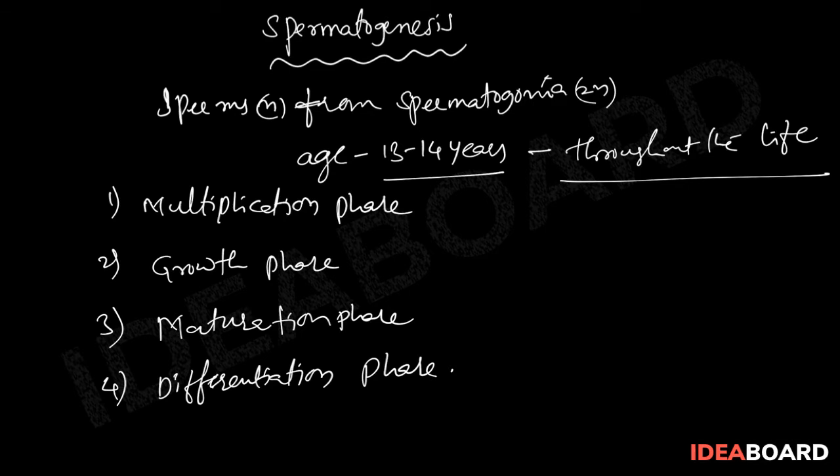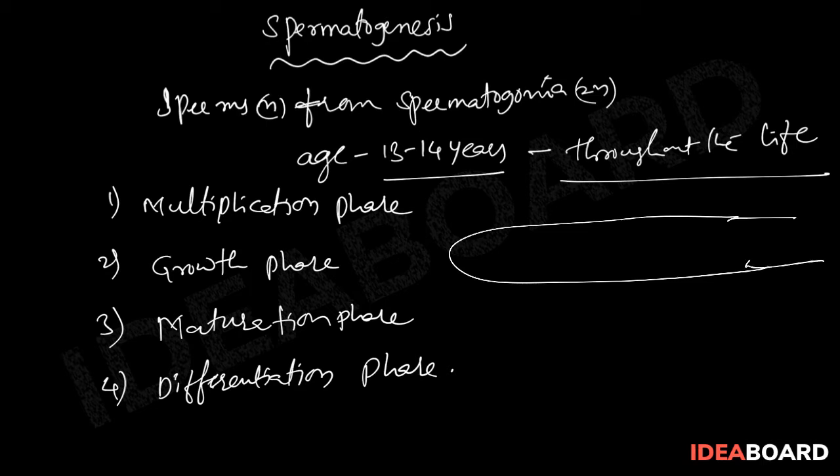As we discussed before, in the seminiferous tubule, a single layer of cuboidal epithelial cells is present. These cuboidal epithelial cells are called germinal epithelium.